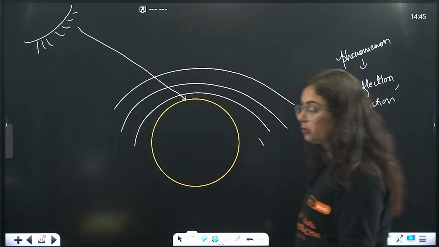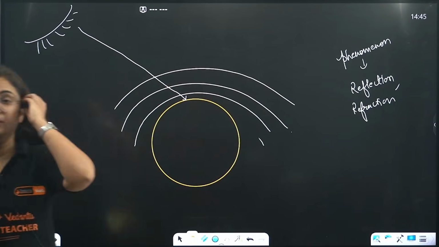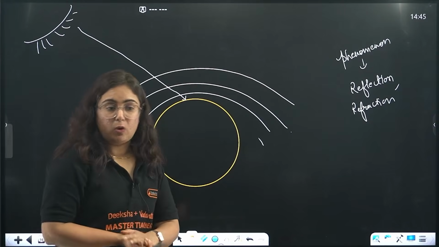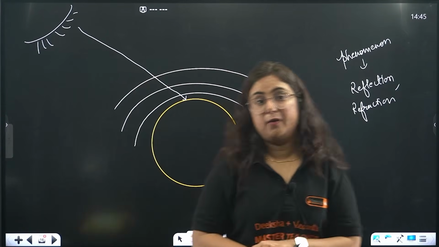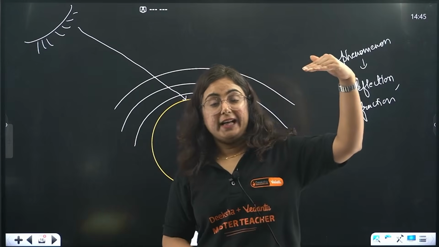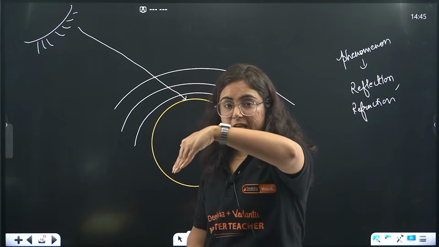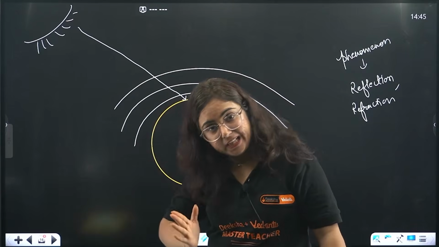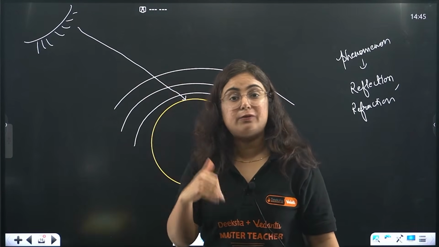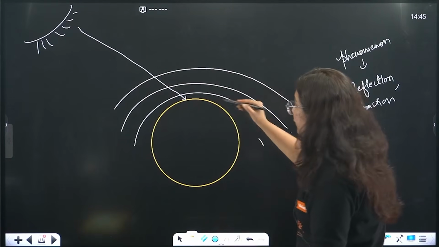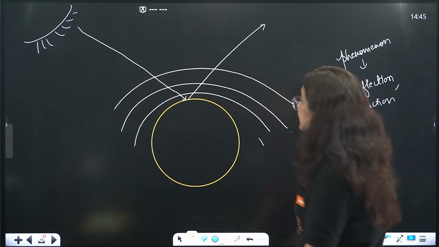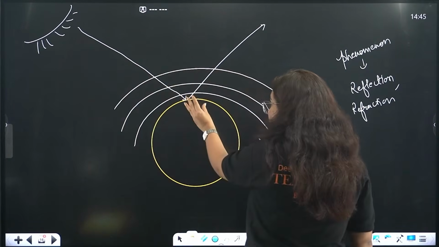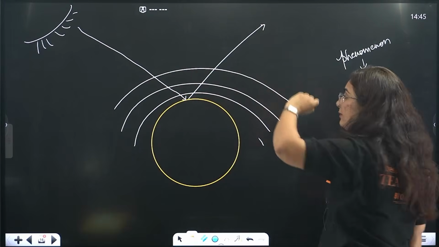We will learn it through reflection, with the help of reflection and refraction. So, as you studied in physics, what happens when light travels in a straight line and then reaches a plane surface, beta? It reflects back. So the same phenomenon is going on. The light is coming from the sun, it reaches the earth's crust and then it reflects back.